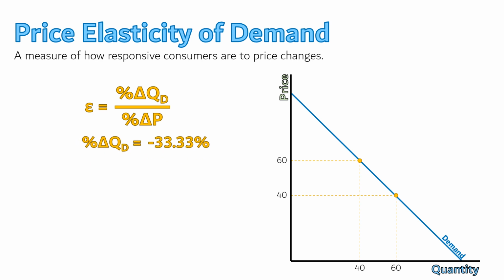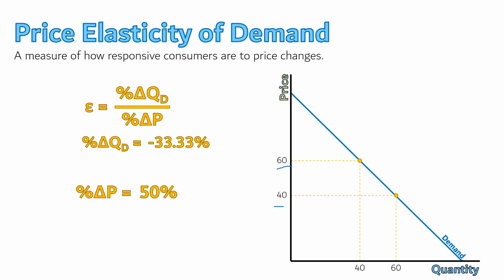All right, now let's do the same for the percent change in the price. The new price is $60, while the old price is $40. So we will have 60 minus 40, which is 20, and then when we divide by 40, that'll give us 0.5, or 50%.